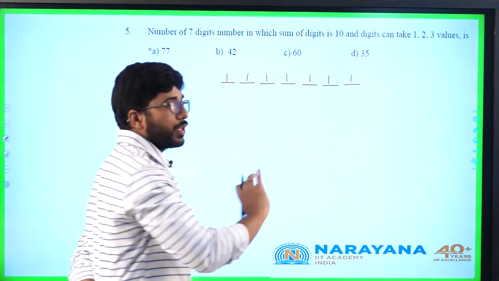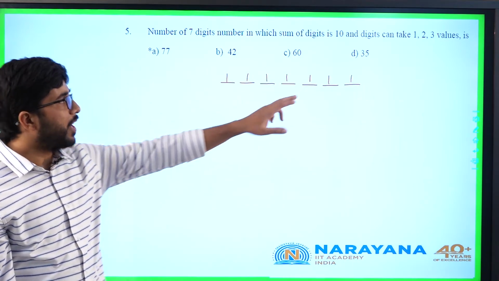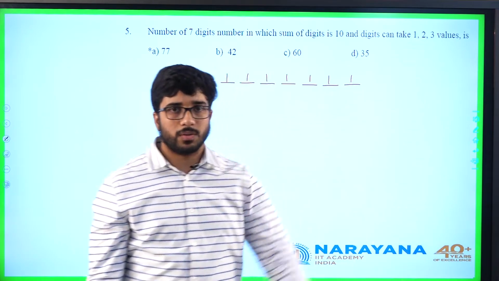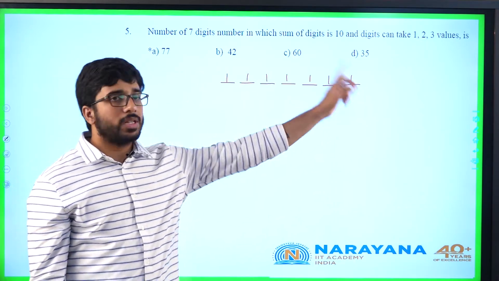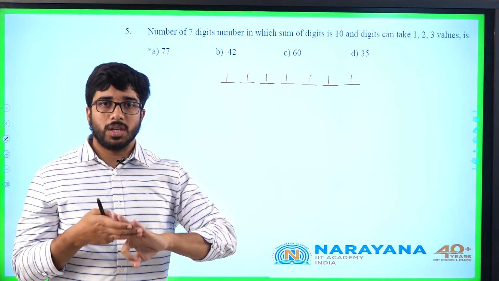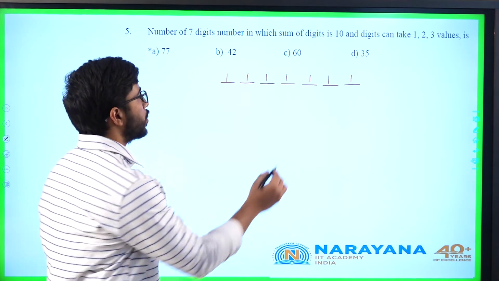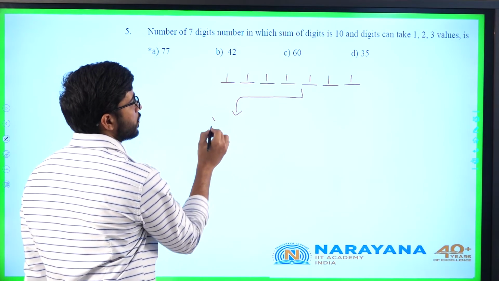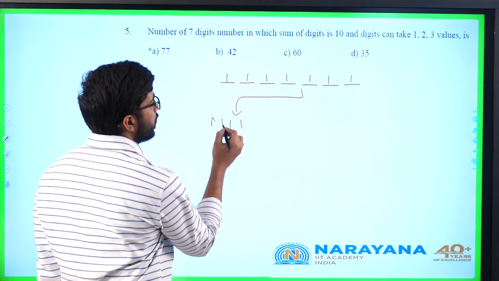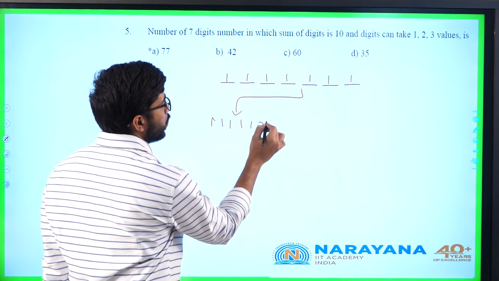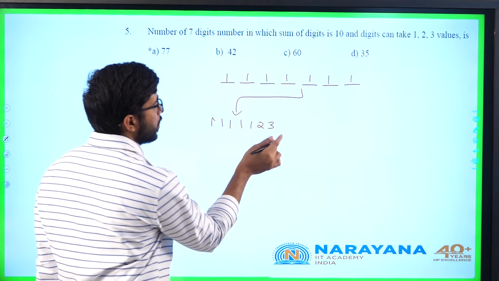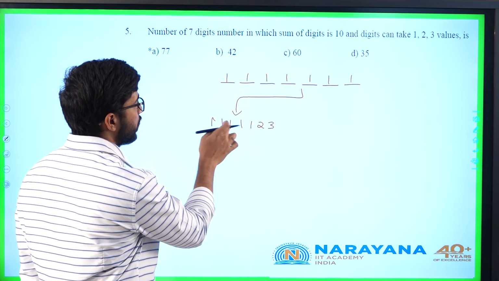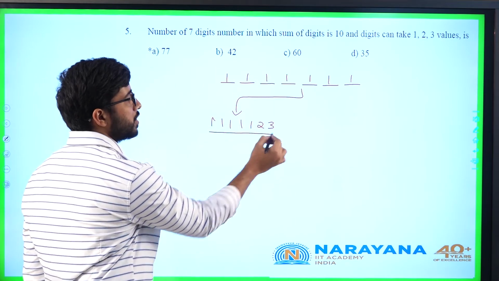I want to identify the two cases, that is why the minimum value must be 1 in each. Now what is the sum of the digits? 7. I have to add 3 more. That 3 more can be done in two ways, either having two 2's, that is 1, 1, 1, 1, 1, 2, 2, 2 and 3, 3, 4, 5, 6, 7, 8, 9, 10. In this the sum of the digits is 10.